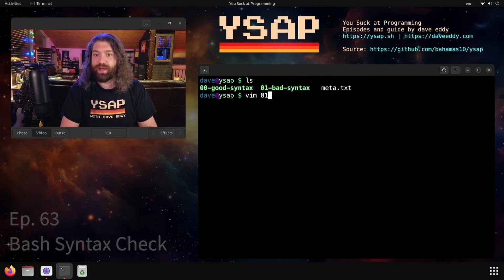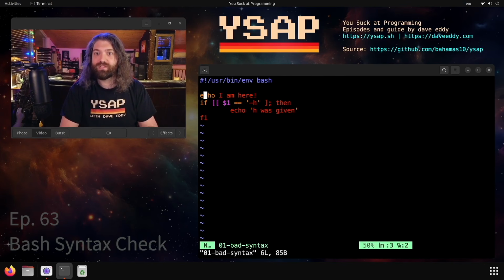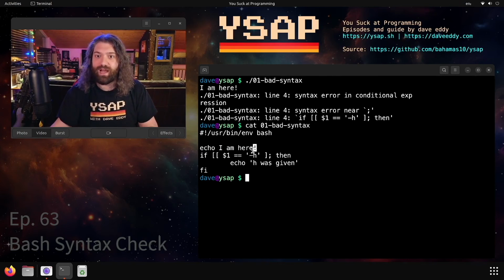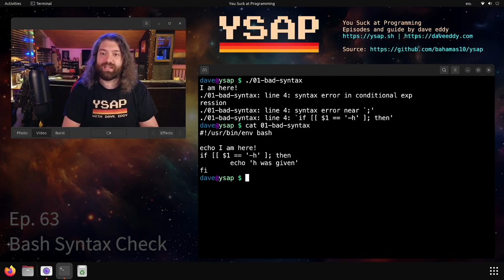So of course, I also have a bad script here. This is syntax that doesn't work. So we can see I am here, and then we have this if statement where we're missing this little square bracket there. So if we go ahead and try to run it, we get this, it doesn't work. Notice how we have the line I am here, and then an error was given. It doesn't even bother checking that. There's nothing to do. We just have bad syntax.